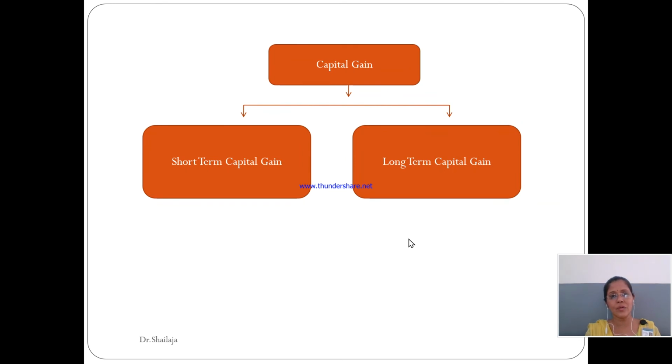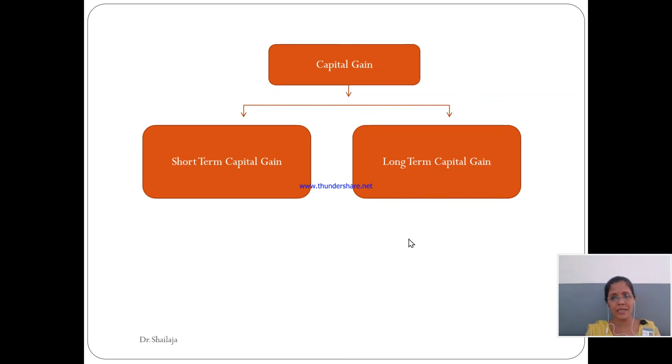It means if you are an assessee and you are earning anything from the transfer of your short-term capital asset, then it would be a short-term capital gain. And if it is earned by an assessee on the transfer of any long-term capital asset, it would be considered a long-term capital gain.